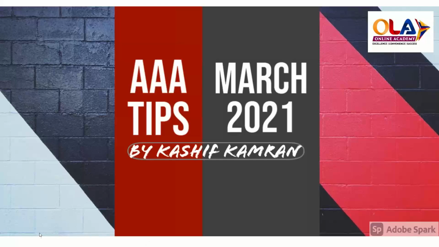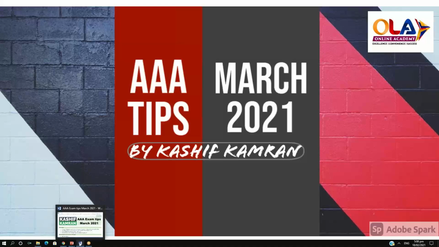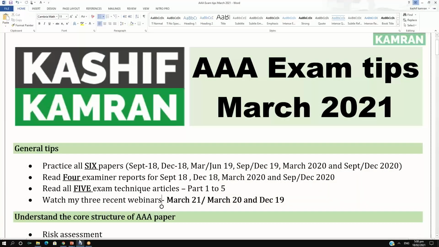Now I have prepared a Word document which I will be using for tips, and I'll be sharing this Word document on the WhatsApp group on which you got the invitation for this session. Right in front of your screen, you can see a Word file which says AAA Exam Tips for March 2021.